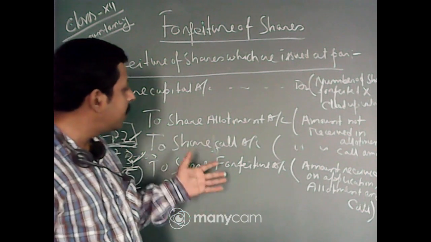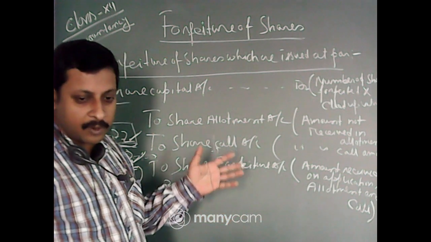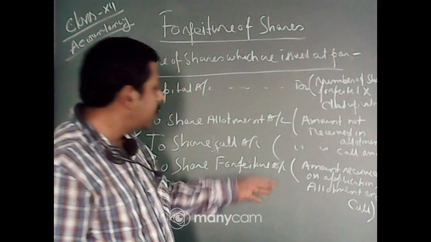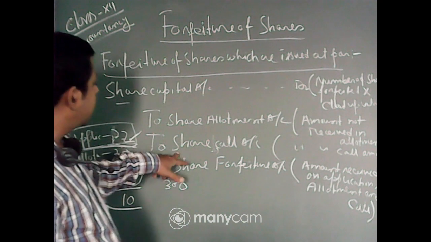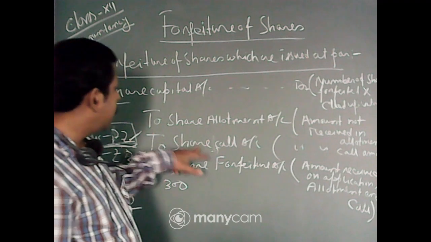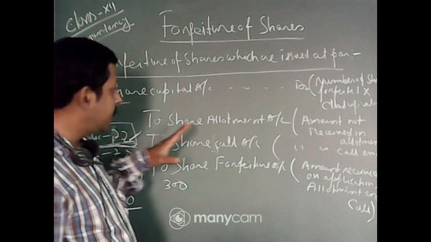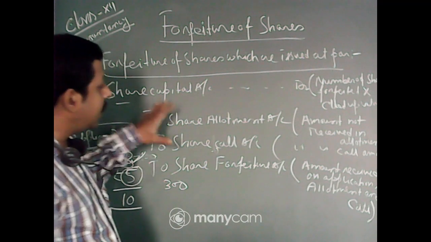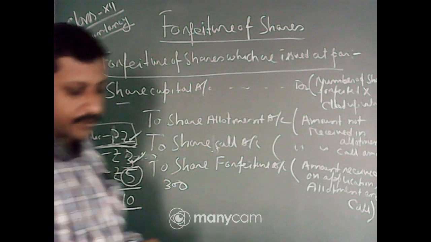You failed to pay the call, so whatever money the company has received will be forfeited, and the money not yet received should be credited to the particular call, that is share allotment or share call. Application money is always received. So this is the main entry you have to pass in the case of forfeiture of shares.